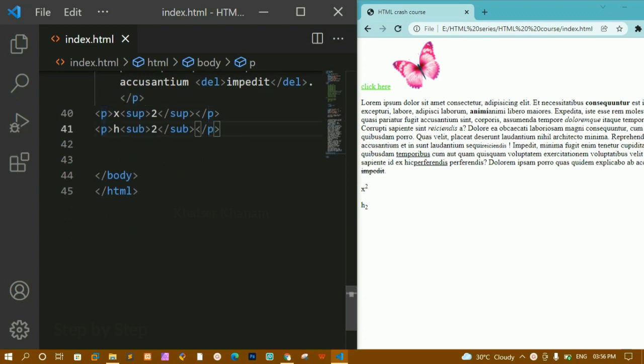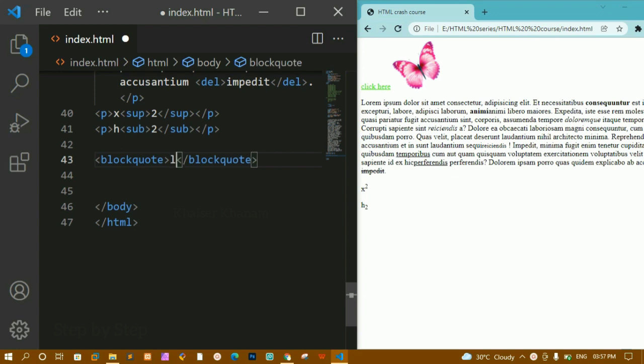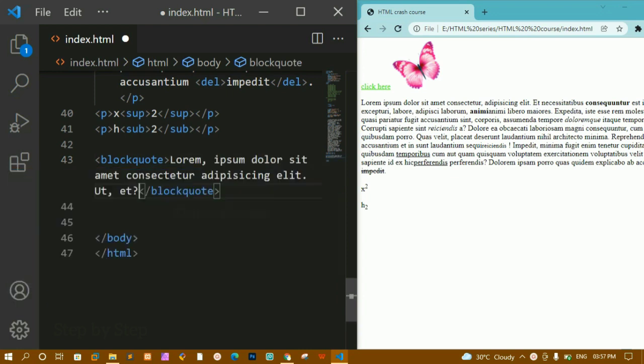Now, if you are using some code inside HTML which is not written by you, which is written by some other person, you can just wrap that inside a blockquote. We have one blockquote here inside HTML, and inside this you can wrap whatever code you are writing. Let me write lorem 10 here. I'll save this, and now you can see this output. Here I have some space before this one, and later on this quote will be printed.